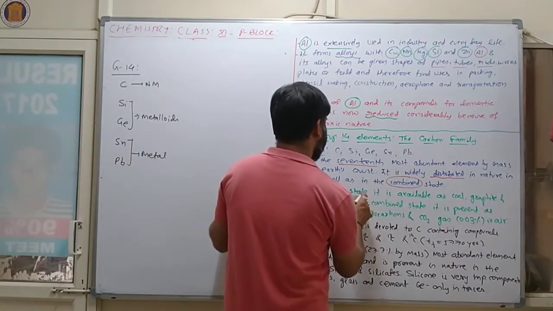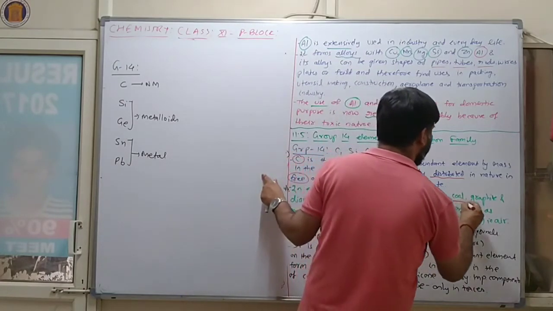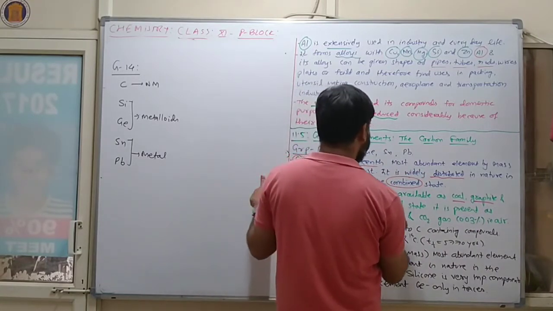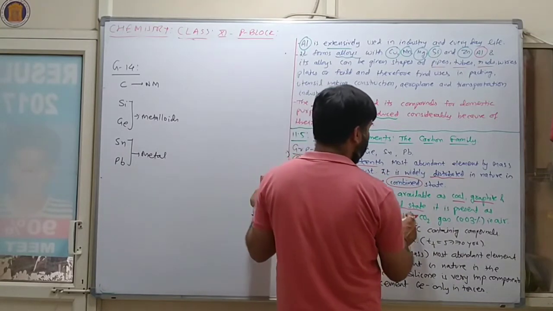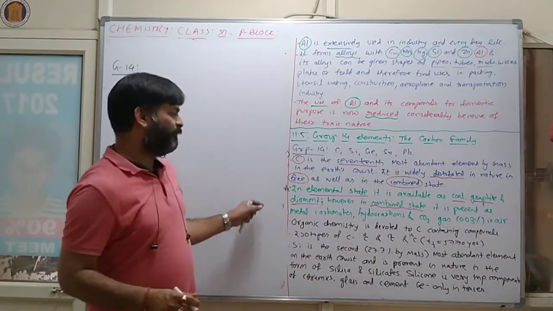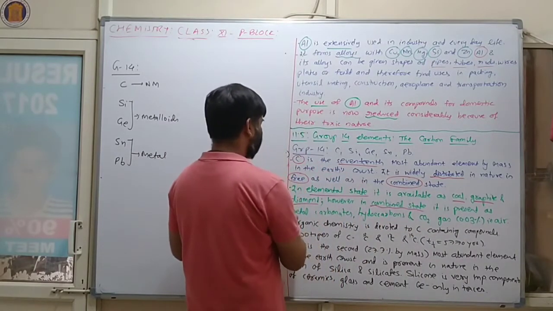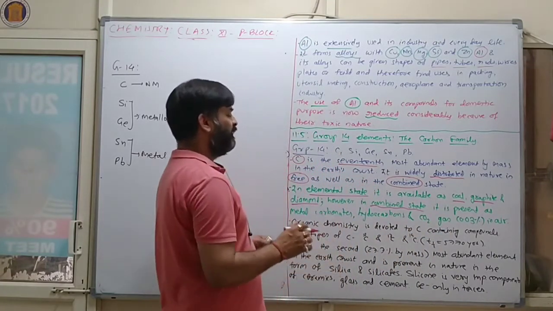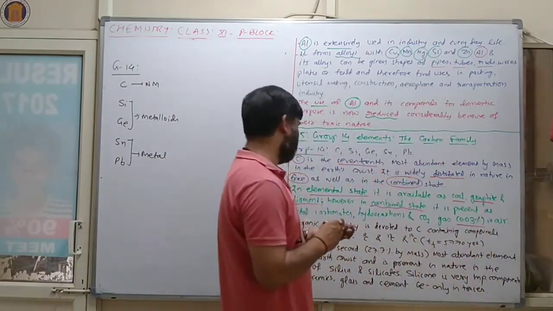In elemental state, it is available as coal, graphite and diamond. However, in combined state, it is present as metal carbonates, hydrocarbons and CO2 gas, which is 0.03% in air.